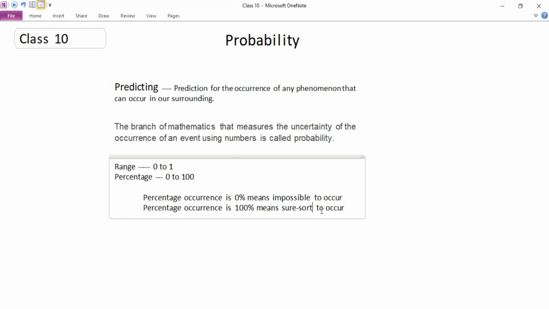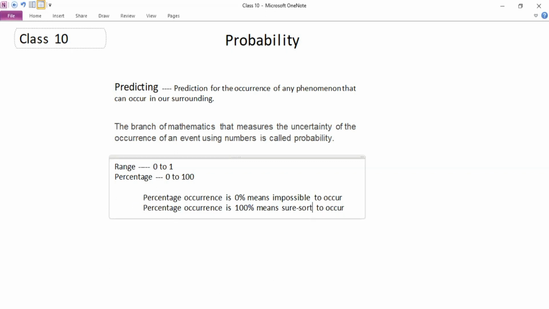Similarly, if you are representing any value in the range 0 to 1, it will be applied in the same way. 0 means that the occurrence probability is going to be least, or that means that event is not going to occur. Whereas if the probability is approximately near to 1, or exactly equal to 1, that means we are 100% sure about the occurrence of that particular uncertain event which we are trying to identify as the probability.